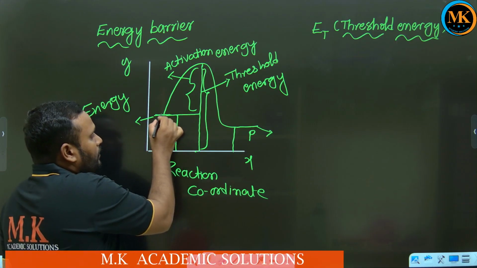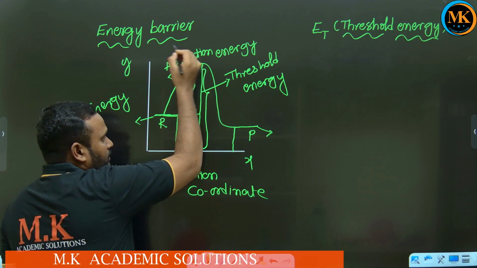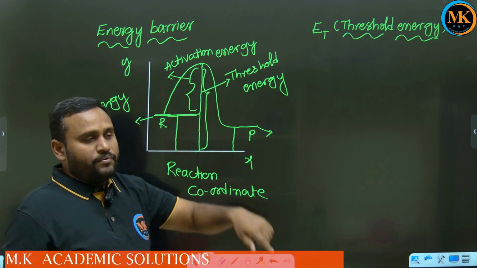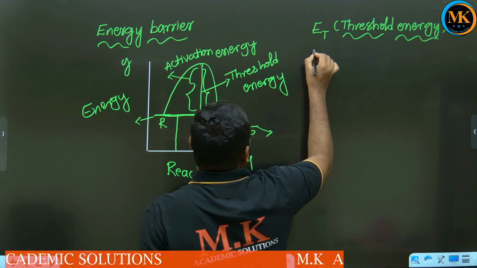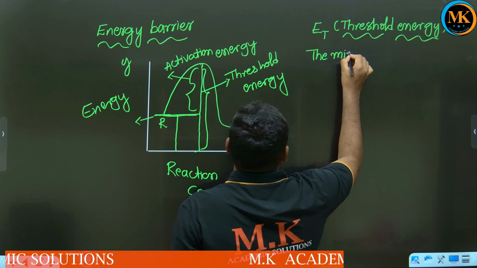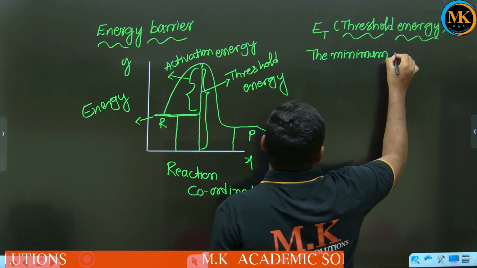Means if a reactant wants to convert into product, it must clear this much amount of energy, it should have this much amount of energy. So how can we define the threshold energy?